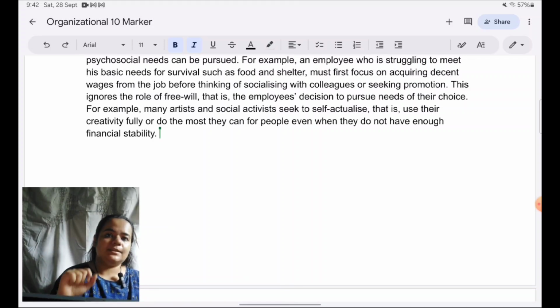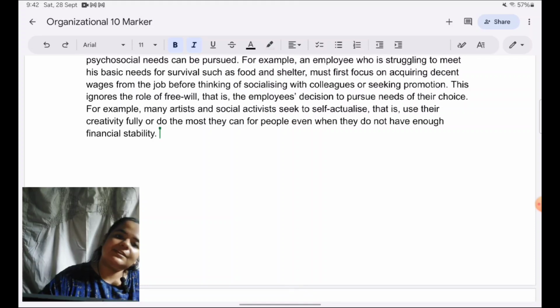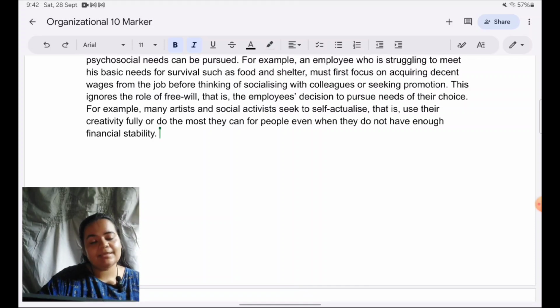Like here, I'm not going to take the point, but supposing if I was taking reductionism, I would say that Maslow's theory and McClelland's theory are reductionist because they only focus on needs. They don't focus on other things which can motivate employees, such as goal setting or such as employees' perceptions of the organization, like we see in Vroom's theory of VIE. So then I could talk about, in this answer only, a little bit about goal setting theory by Locke and Latham or Vroom's expectancy theory, just to illustrate my point.